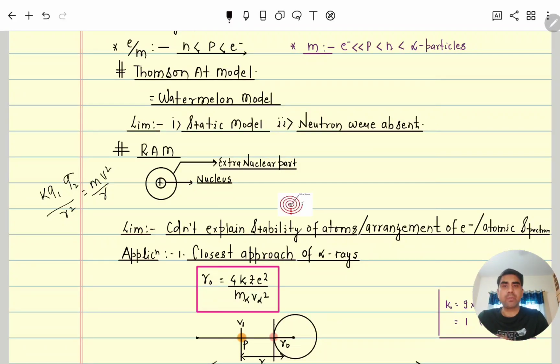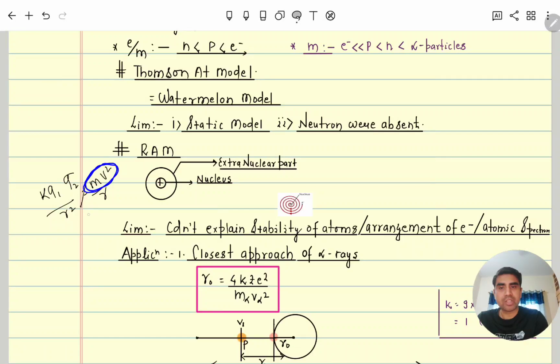But then Maxwell, another scientist, came and said that if an electron or any charged particle is moving in the field of another charged particle, slowly and gradually it will lose its energy. As it loses its energy, these forces will not be equal to each other, because kinetic energy is half mv square, so here also mv square.